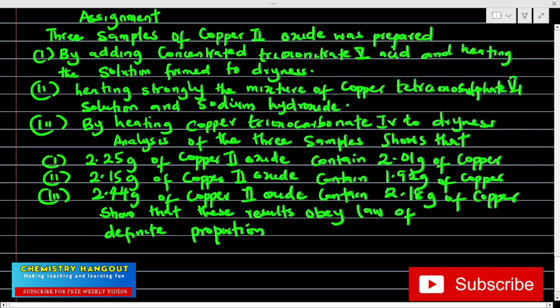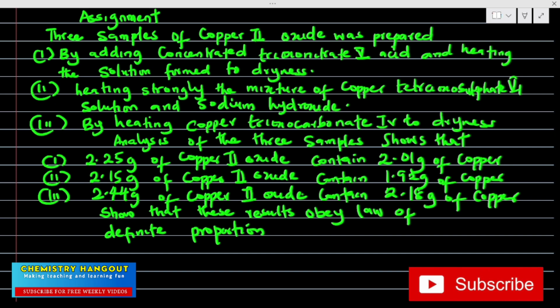So if it is WAEC, WAEC can bring it like this. Show that this result obeys. So use these values we are giving you to show that it obeys law of definite proportion. Or WAEC can bring it like show that this result obeys a law in chemistry. The reason why I put my own as definite proportion is because that's what we are working on. So you already know that.